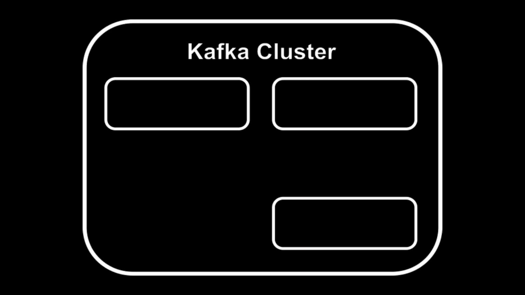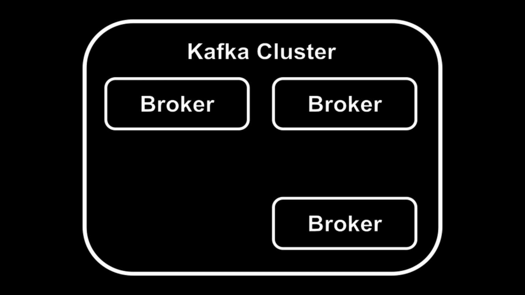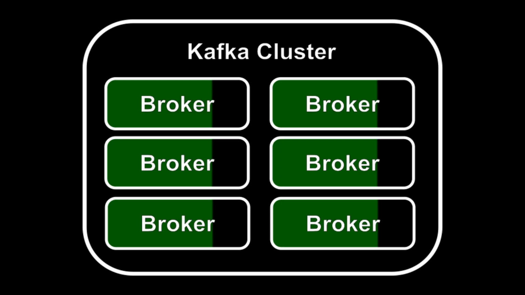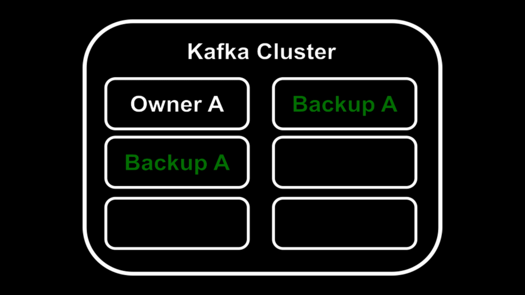Alright, how does Kafka even do that? Let's talk about how Kafka is run. You usually don't run a single Kafka server, but a cluster of servers working together. Each server in a cluster is called a broker. If you need to handle more data throughput, you add more brokers. Kafka scales horizontally like that. Brokers coordinate to split up data and work across all members of a cluster evenly. If you want to read data, you're guided to the right broker responsible for that data under the hood. The same happens with data coming into the cluster. Data is stored redundantly on other brokers as well, just in case the one responsible fails. This way, we get availability and fault tolerance.